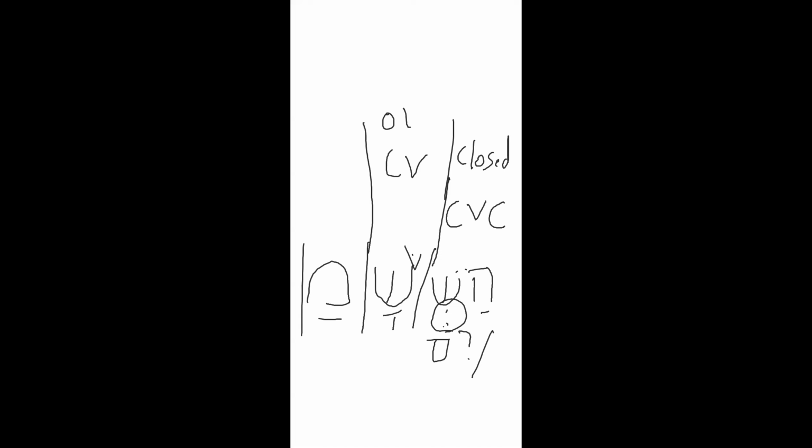Whenever a syllable is closed by a consonant, it is a closed syllable. And normally a short vowel closes the syllable. Now, shin is a consonant and kamets is a vowel. Tell me whether it is an open syllable or a closed syllable. Open.